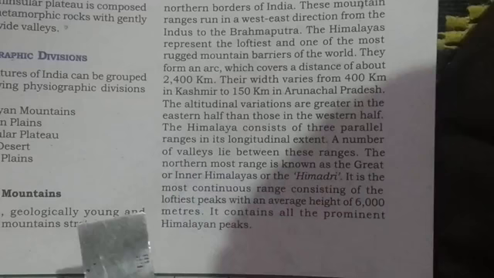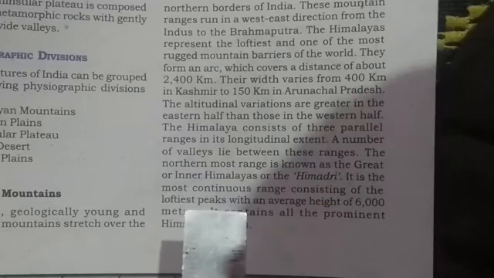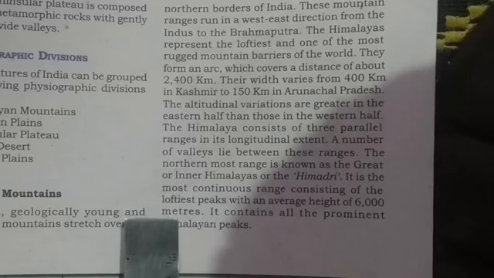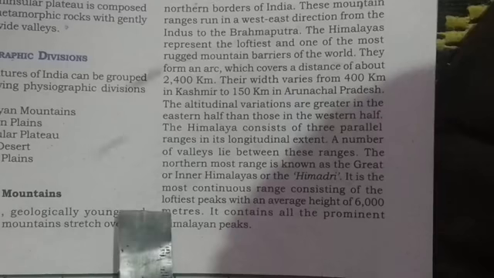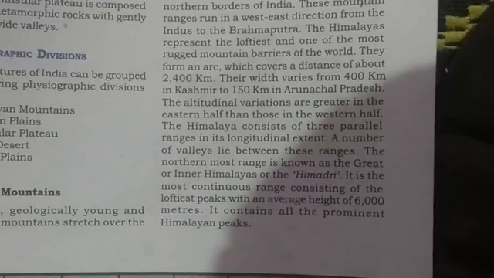It is the most continuous range consisting of the loftiest peaks with an average height of 6,000 meters. In the Himadri, most of the peaks are very high, averaging 6,000 meters. It contains all the prominent Himalayan peaks.